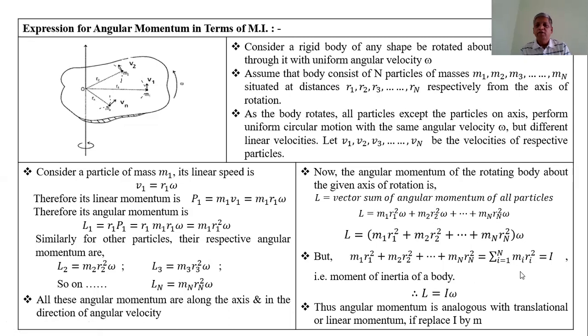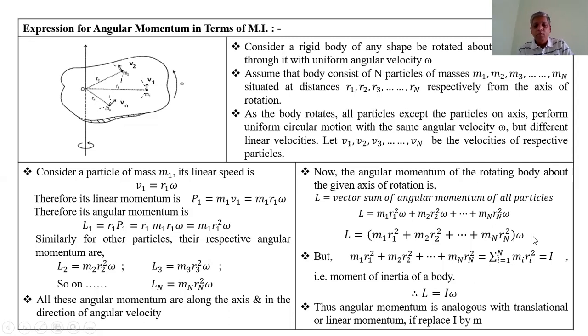Now omega is common in all these terms. Therefore, the angular momentum of the rigid body L is equal to, in bracket, m1 r1 square plus m2 r2 square plus dash dash dash plus mn rn square, and outside the bracket omega, which is taken common.